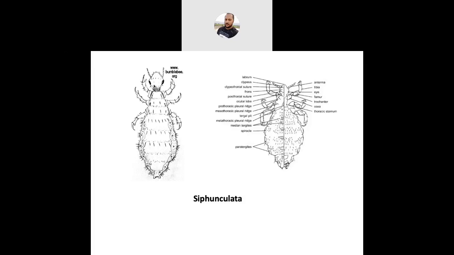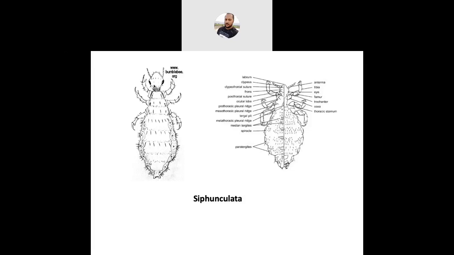While discussing the different modifications of the leg, we discussed one modification, the scansorial type of leg. The scansorial type of leg is present in sucking lice, because it is a climbing or clinging type of leg.